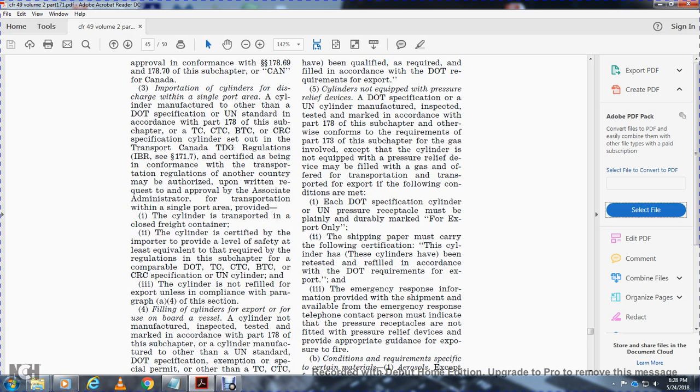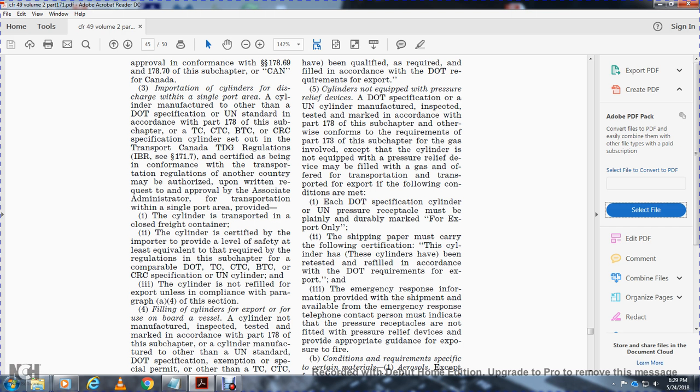The cylinder is transported with the closed rake zone with the cylinder certified but improperly provided with a level of safety levels equivalent to required by the regulation in the subchapter for the compared with the DOT, TC, CTC, BTC, and CRC specification in the UN cylinder. Cylinder is not refilled with the export unless comply with the paragraph of the A4 of the section. Filling with the cylinder's report export for the use of the board of the vessel. Cylinder is not manufactured, inspection, tested, marked in accordance with the Part 178 of the subchapter.